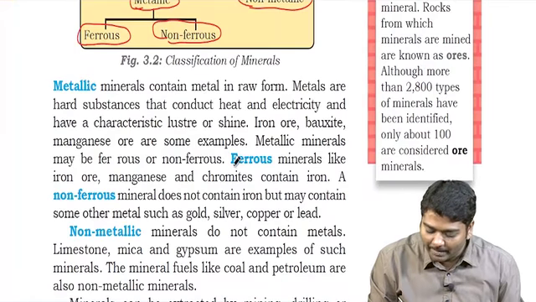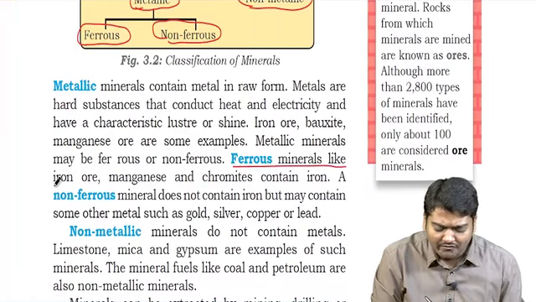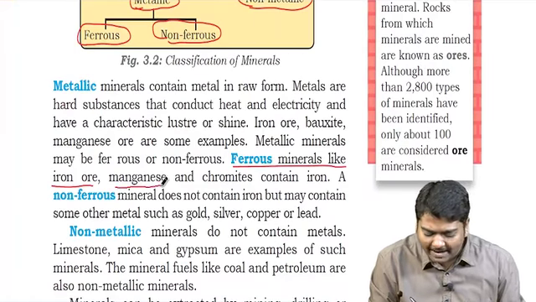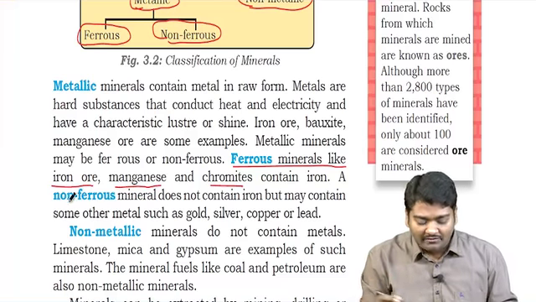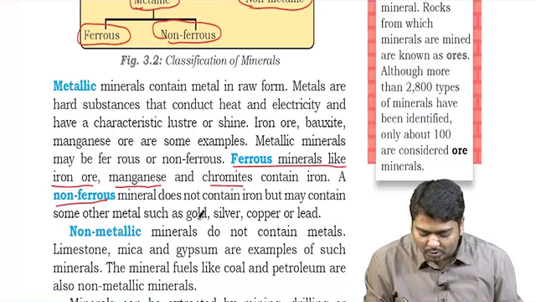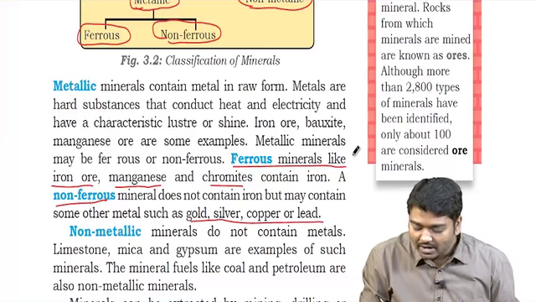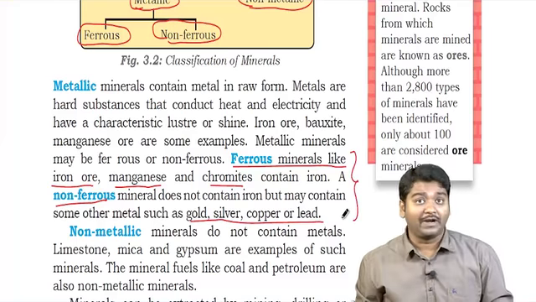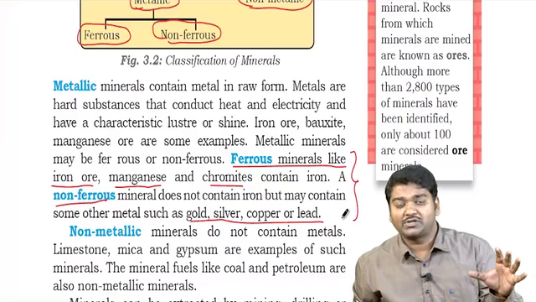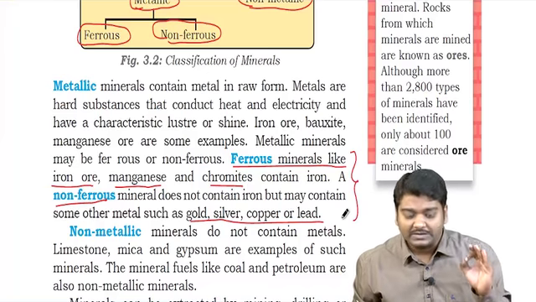So when we talk about ferrous minerals, we are talking about iron ore, manganese and chromite. And when we talk about non-ferrous, we are talking about all other metals such as gold, silver, copper, lead, right? This is important. In prelims they may ask you, a rare possibility, but still it's important for you to see once.